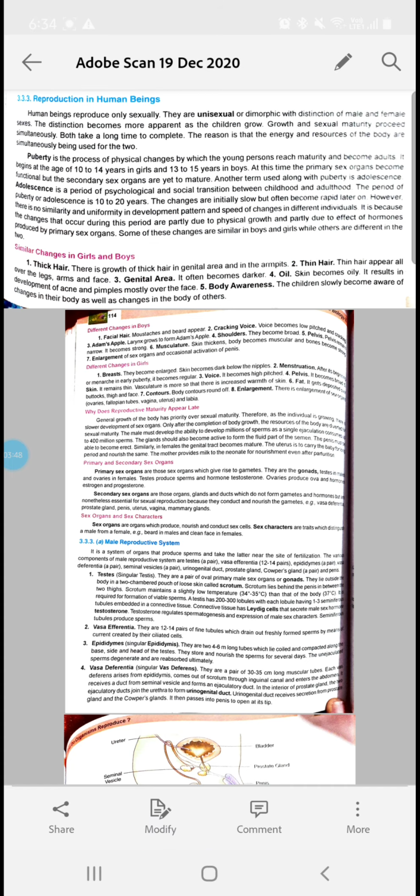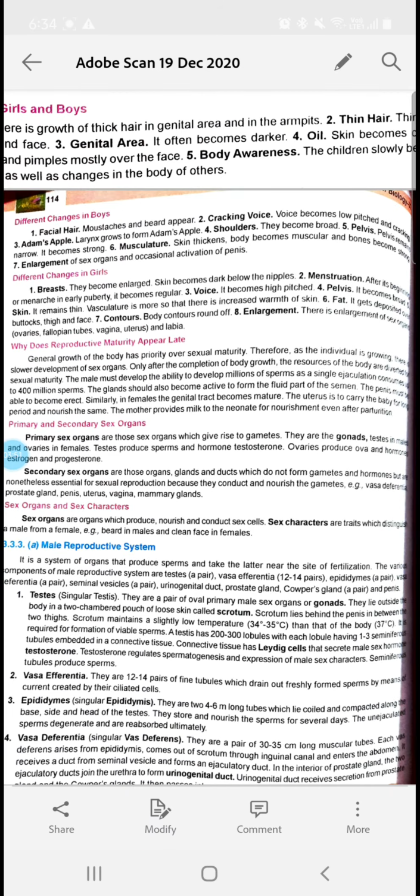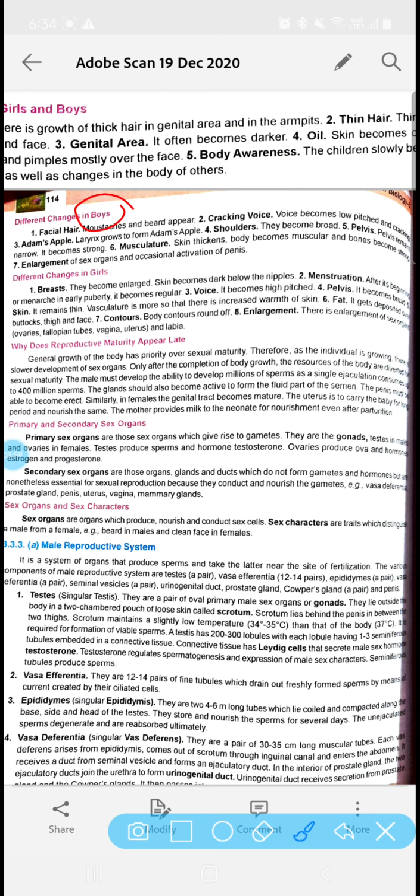So next, if we talk about the changes separately in boys and girls during the age of puberty or during adolescence, there are some changes which are specific to the boys and some changes which are specific to the girls. Like boys start having mustaches and beard. Okay, cracking voice means their voice becomes hoarse, यानी भारी आवाज हो जाती है boys में. Okay, and Adam's apple starts appearing. Larynx बाहर की तरफ protruded दिखता है neck area से. Shoulders become broad. So these are some changes that occur in the boys.